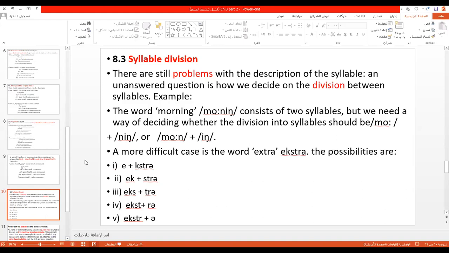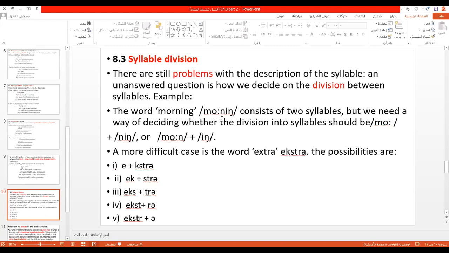Good. But sometimes we face problems in deciding the division between the syllables. بعض الأحيان نواجه مشاكل في أن نقول هل هذا الصوت يتبع لهذا المقطع أو لهذا المقطع. Okay. Let us take an example. Morning. Always we say good morning. Yes or no? Morning. And this is the phonemic transcription of morning. هاي الكتابة الصوتية of morning.